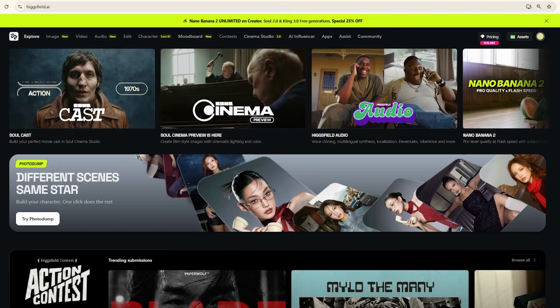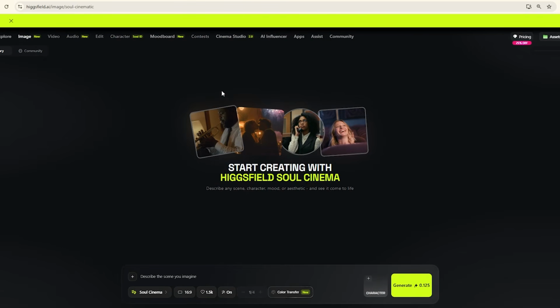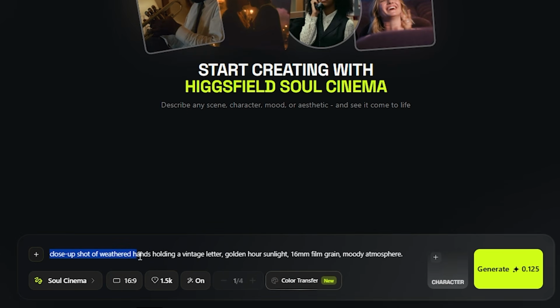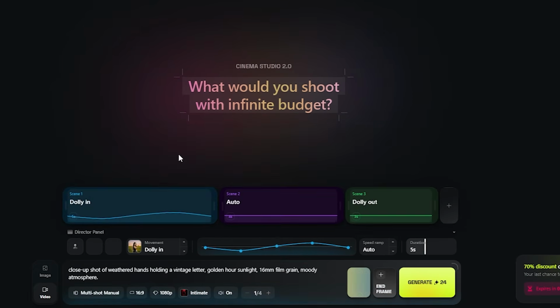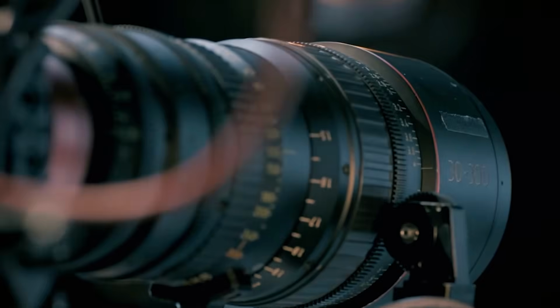Here's the critical part. Describe your hero frame using specific cinematic language. Instead of saying, a person sitting, say, close-up shot of weathered hands holding a vintage letter, golden hour sunlight, 16mm film grain, moody atmosphere. This specificity is what transforms a generic AI image into a cinematic reference. Soul Cinema's strength areas are close-ups, mood-driven compositions, and detailed textures. Once you have your hero frame, you can enhance it further using Higgsfield's editing tools to adjust lighting conditions or refine angles. This becomes your visual blueprint for everything that comes next.